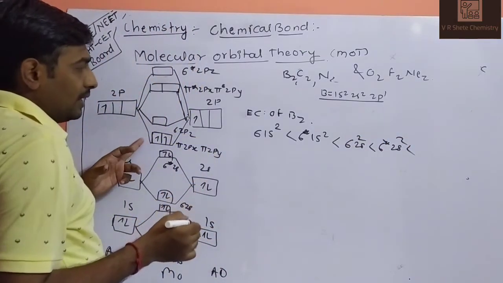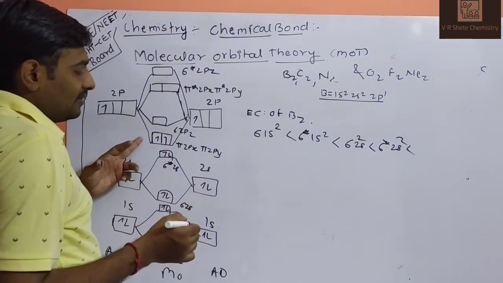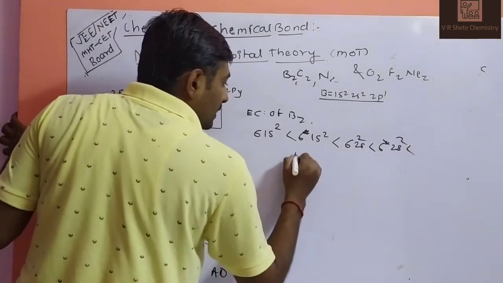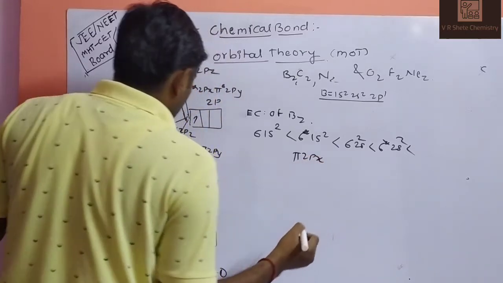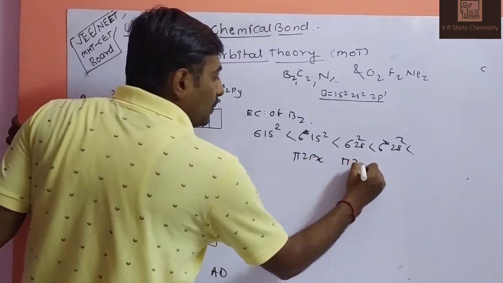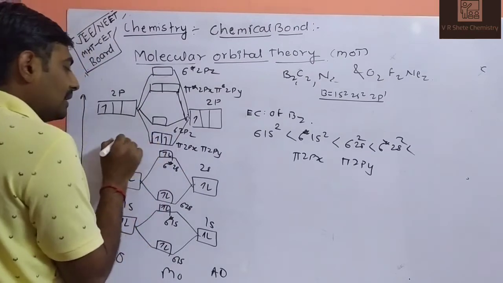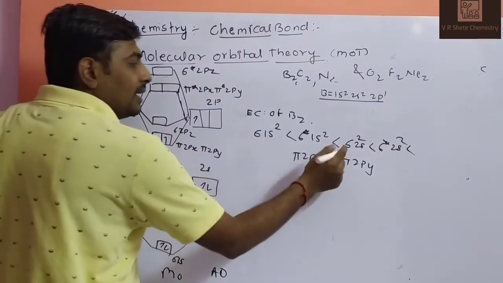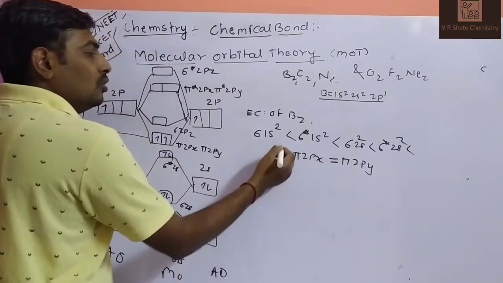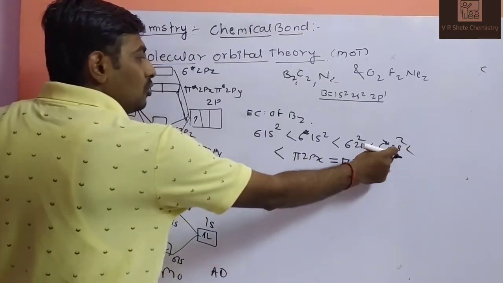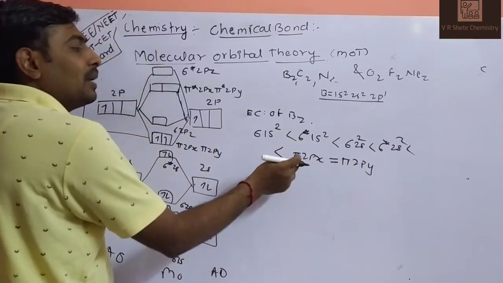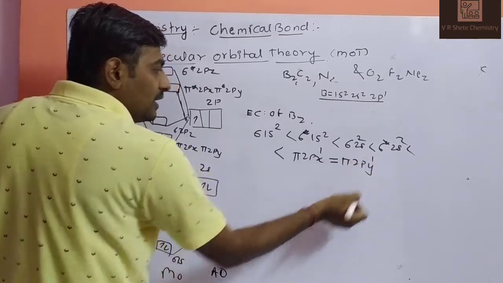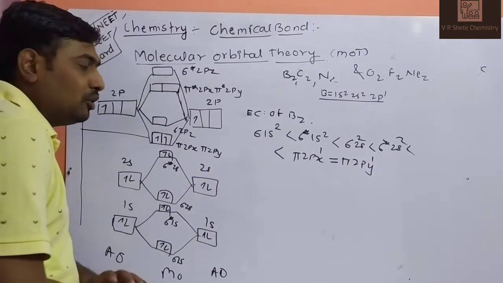After that, in which orbital do electrons enter? Electrons enter pi 2px and pi 2py. These energy levels are at the same energy level, so this is not greater than, this is equals to. So after sigma star 2s, pi 2px and pi 2py: how many electrons? 1 electron, 1 electron. So we write 1 electron here and 1 here. So this is your electronic configuration of the B2 molecule.